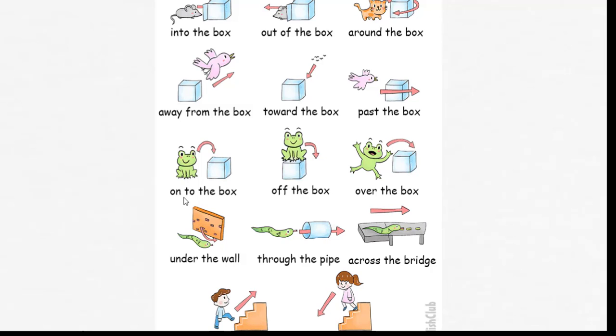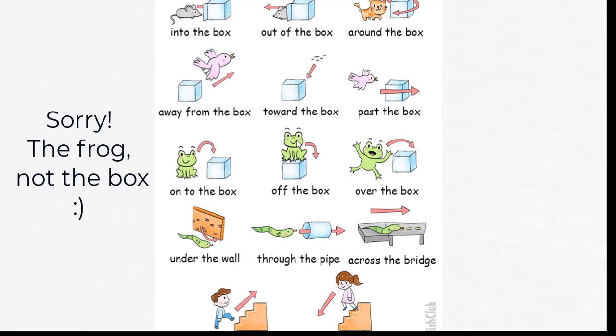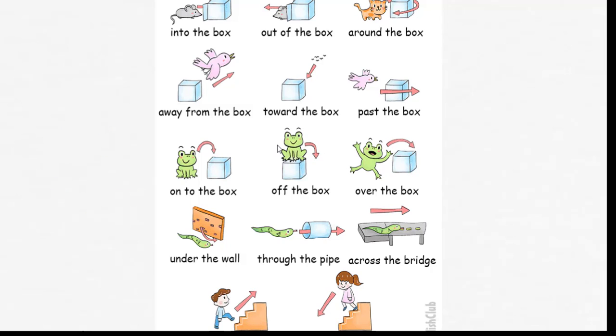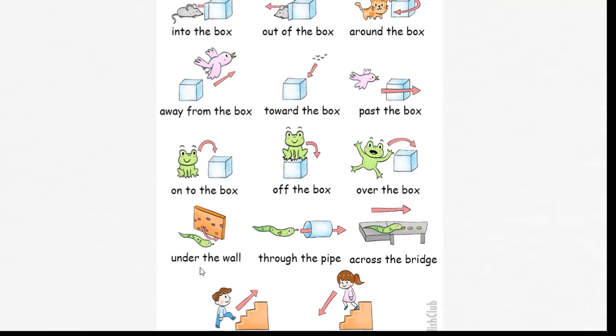The frog is jumping onto the box, okay, jump onto. The frog is jumping off the box. The frog is on the box actually, but it is jumping off the box. The frog is jumping over the box, okay? Over the box. The snake is creeping under the wall.